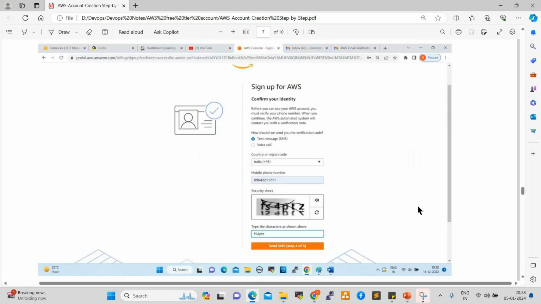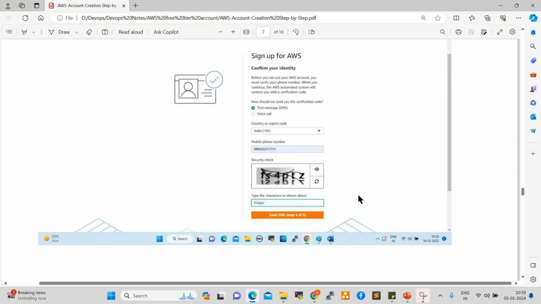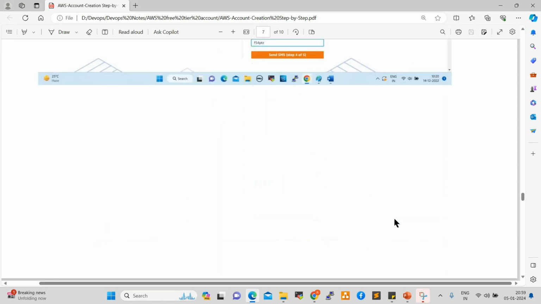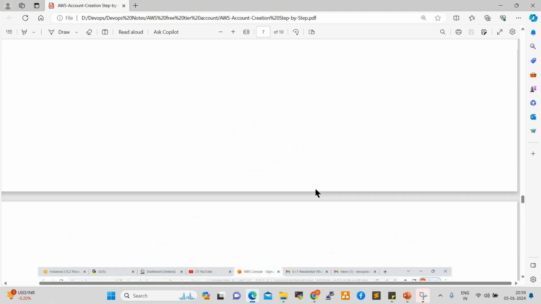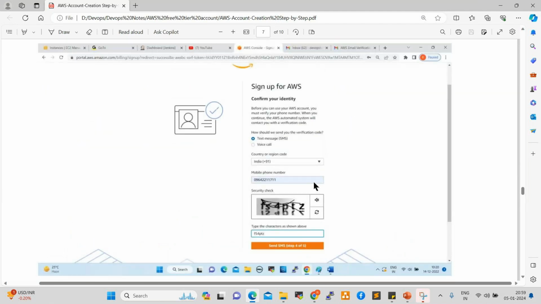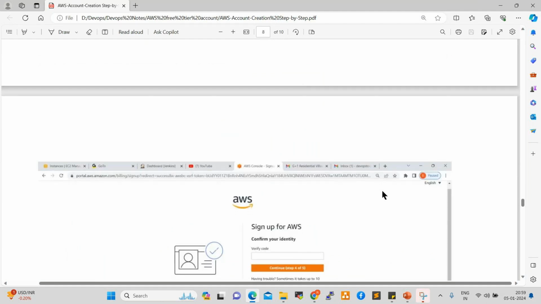After that, it will ask you to provide a captcha. Here it is asking for text message or voice. You can select text message. You will get a text message, and this is the verification code you need to enter. Here we selected text, so the verification code we get here, we need to enter here.